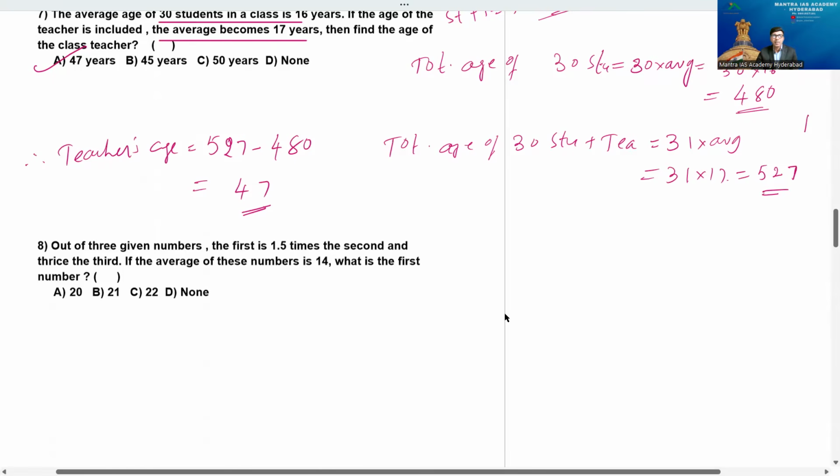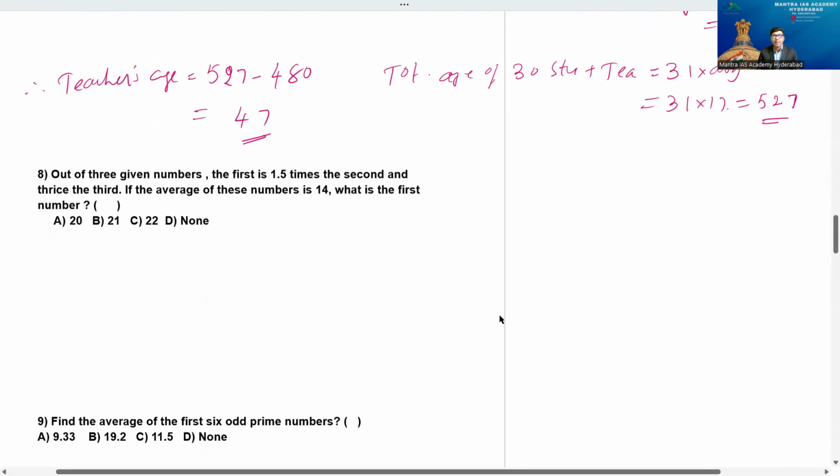Out of 3 given numbers, the first is 1.5 times the second and thrice the third. If the average of these numbers is 14, what's the first number? The question is, we have to find the first number. Very good question. Wonderful question. We have to find out what? The first number. So what can you consider generally?